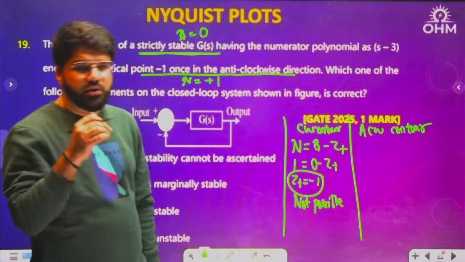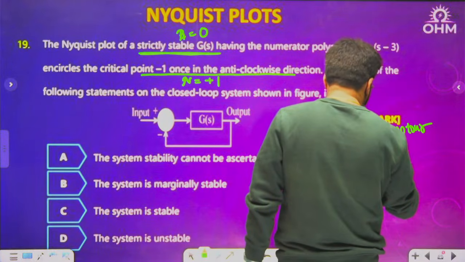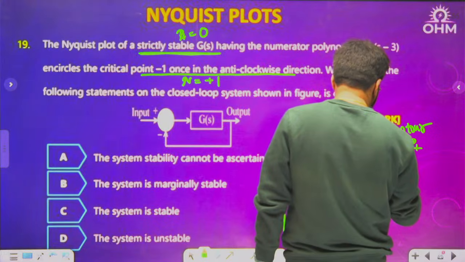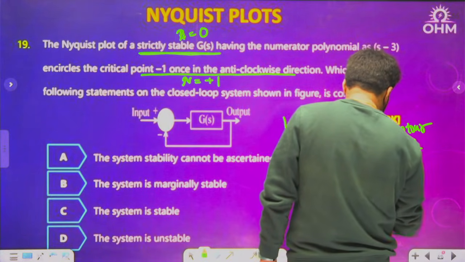Anti-clockwise Nyquist contour. N equals Z minus P. What is N? N is 1, equal to Z plus minus P plus, and P plus is 0. So what is Z plus? Z plus is 1.